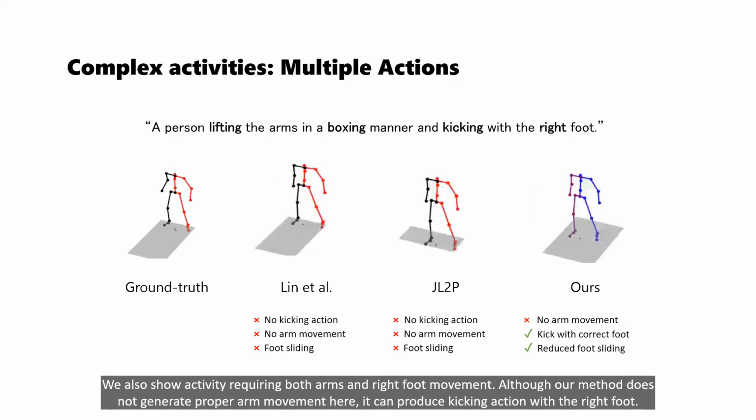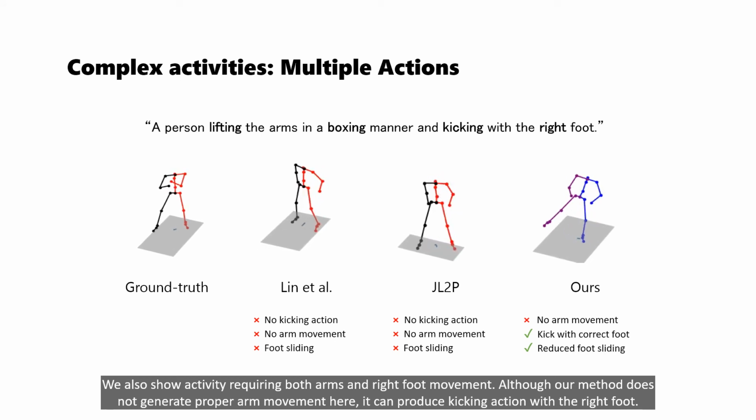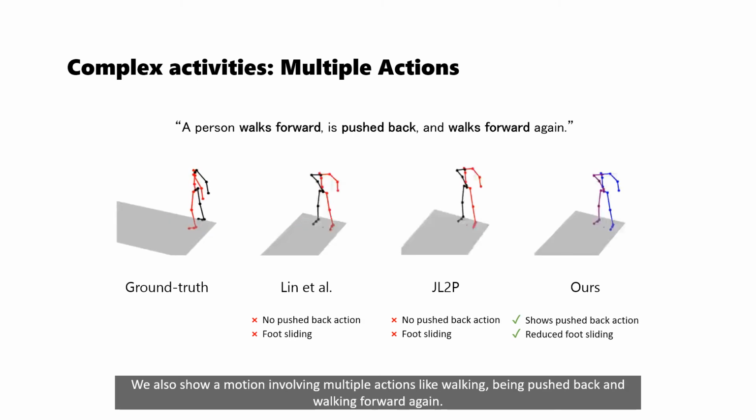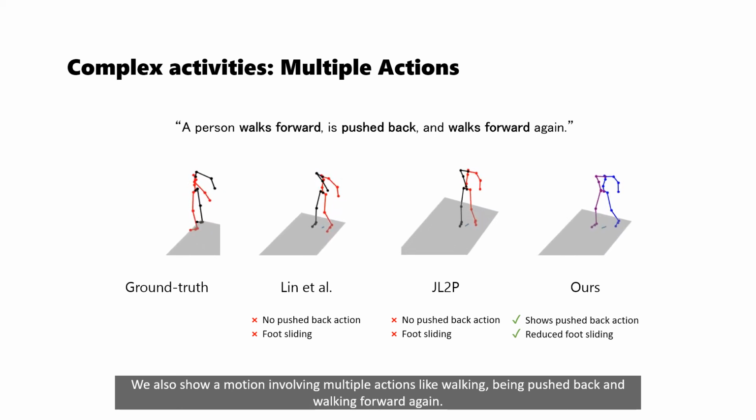We also show activity requiring both arms and right foot movement. Although our method does not generate proper arm movement here, it can produce kicking action with the right foot. We also show a motion involving multiple actions like walking, being pushed back, and walking forward again.